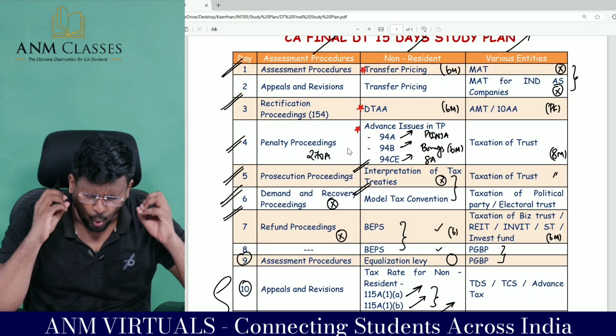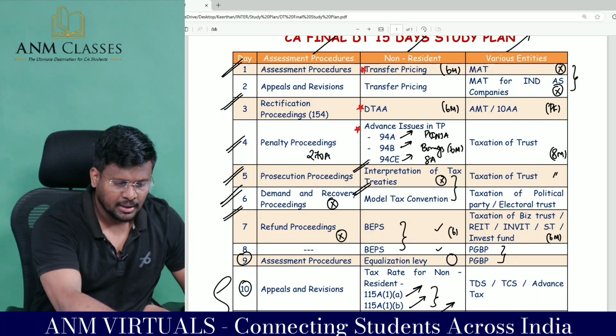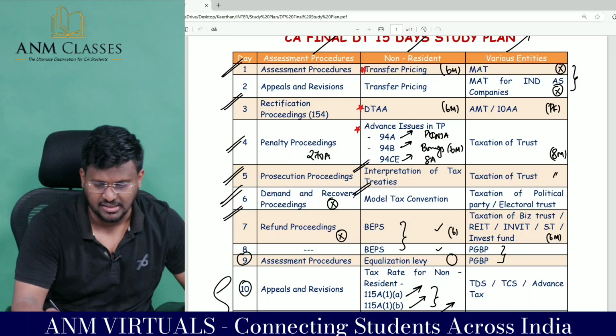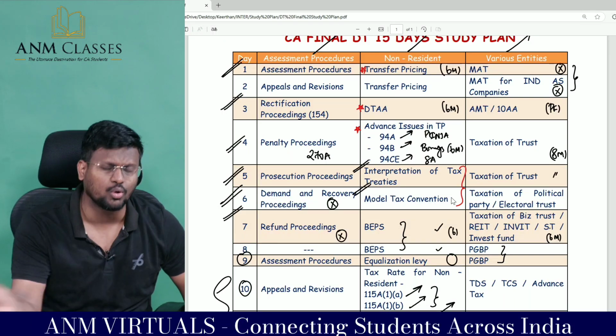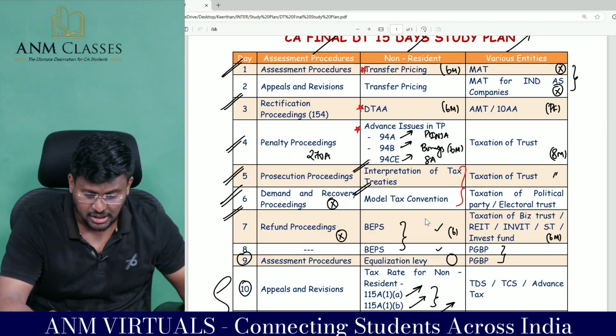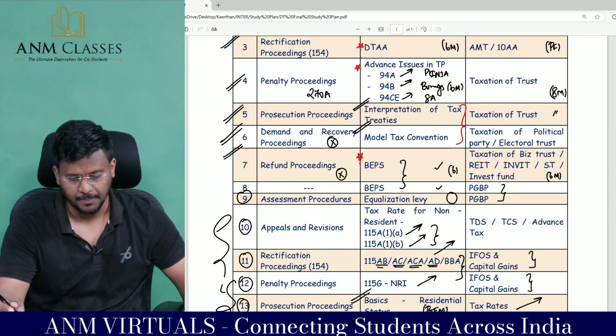Sir, if you don't have time at all, if you are asking me what is the option I can take, a very risky option is interpretation of tax treaties and model tax convention. If you have nothing, you can leave it. But BEPS, don't leave it. It's a general tendency, this is always expected. Sir, BEPS is mandatory. BEPS is mandatory.